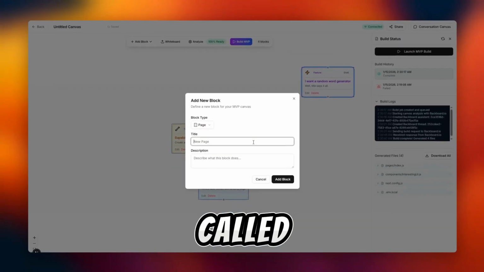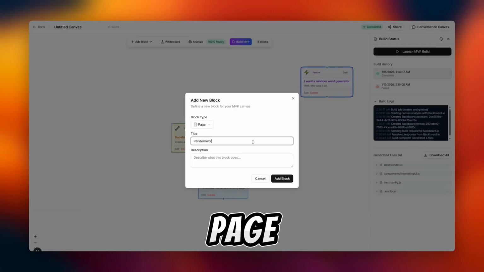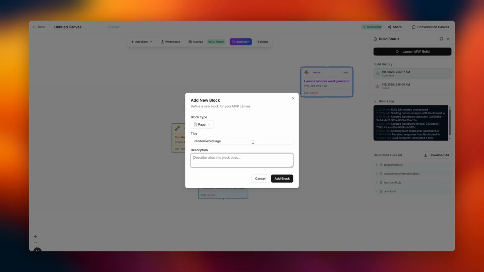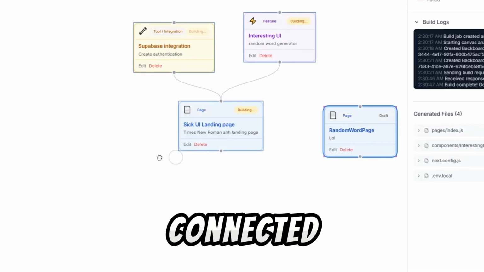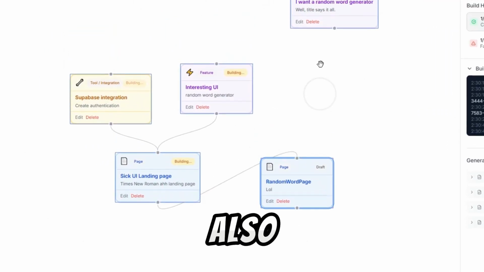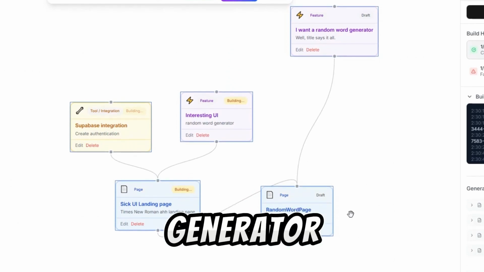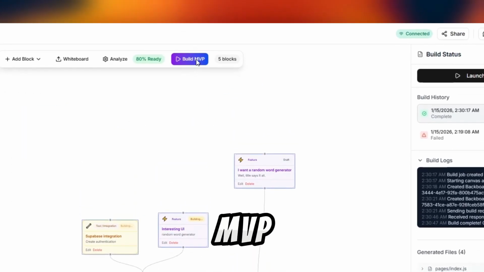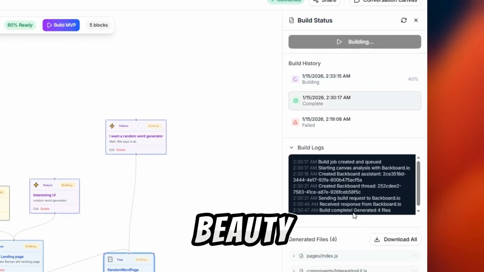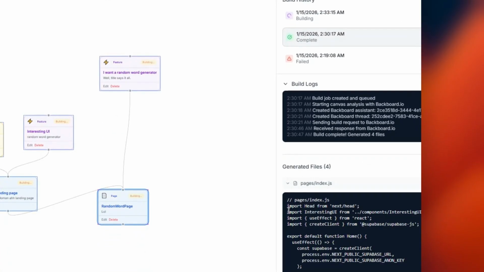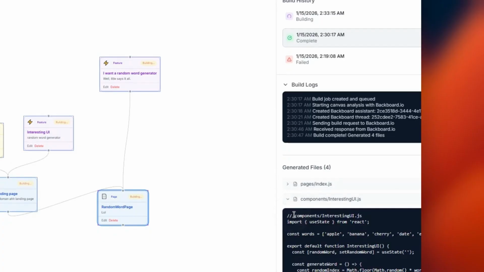So this is called random word page. And then that page is obviously going to be connected to the second page, but also it has that random word generator. Right, okay, now let's build MVP. Another build, and look at this beauty. You can download this code directly, ready for me to spin it up and running.